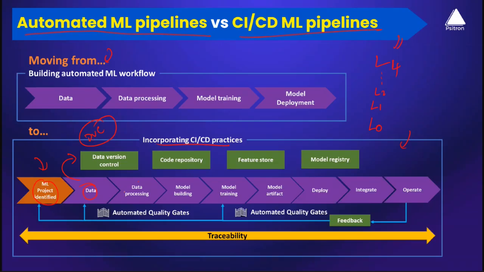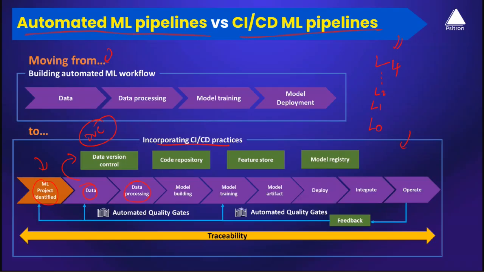So then comes what? The data pre-processing step. So we do understand what data pre-processing is. It's all about cleaning your data, transforming your data. Here come your data engineers or data scientists. They write a lot of code, Python, for example. And we do understand the importance of versioning your source code. This is where we bring code repositories. It can be, let's say, GitHub, Bitbucket, or any code repository that you want to use on